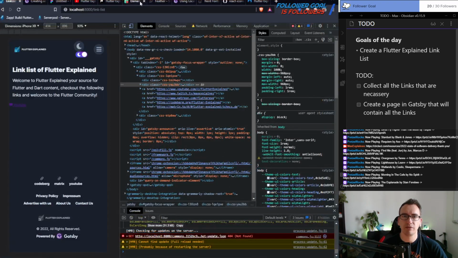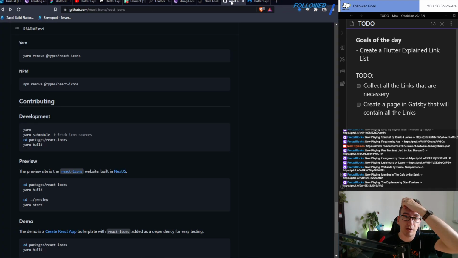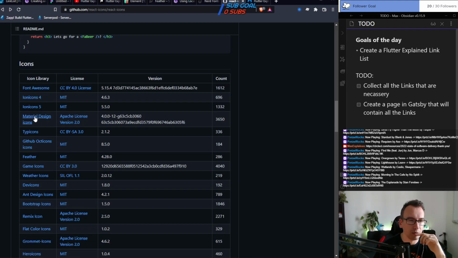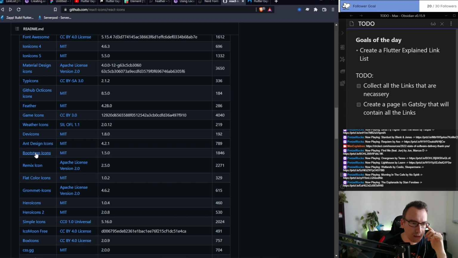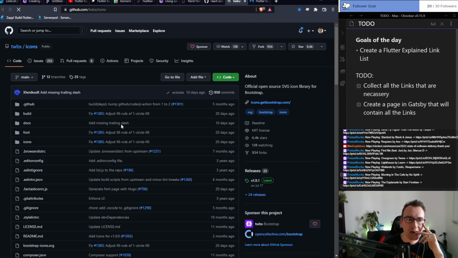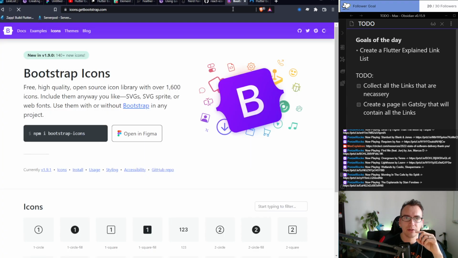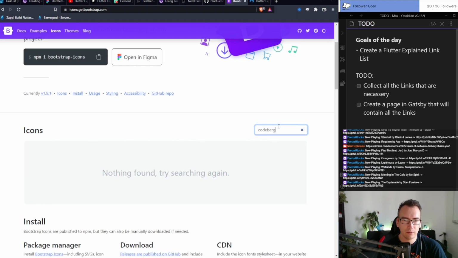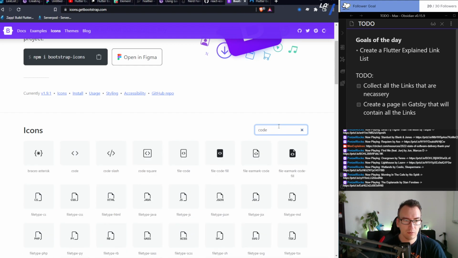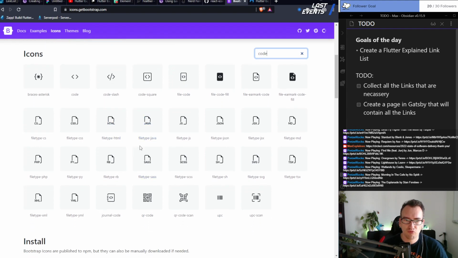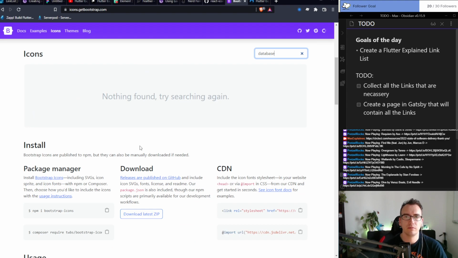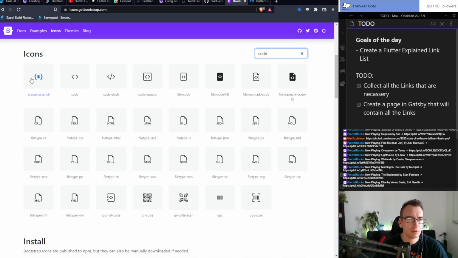So let's see what we have for Flutter icons. And I think we had up here, that was Bootstrap icons. Explore. So Twitch was there, right? So perfect. Codeberg. I don't think so. So code. Repository. No. Database. No. Okay. Let's add code. Take that one or that one. I like that one. Code square.